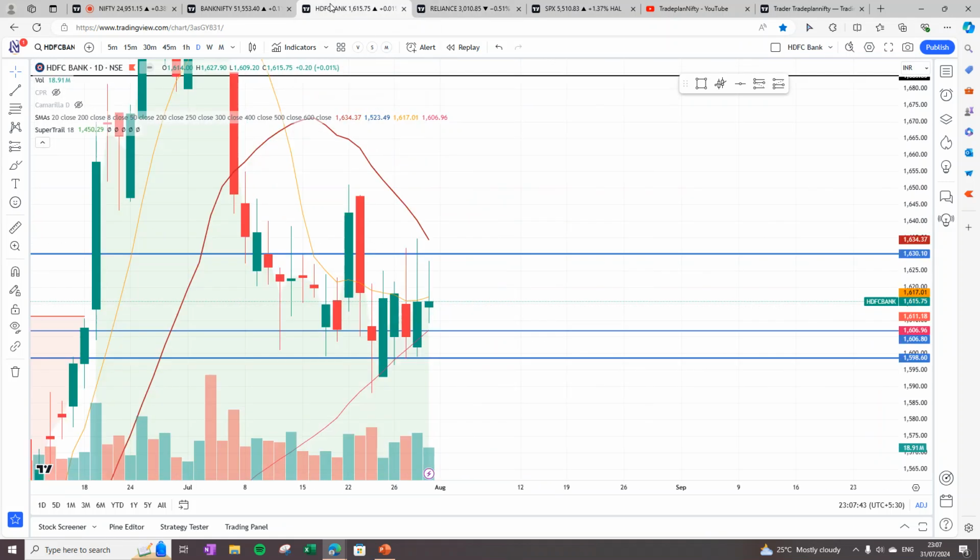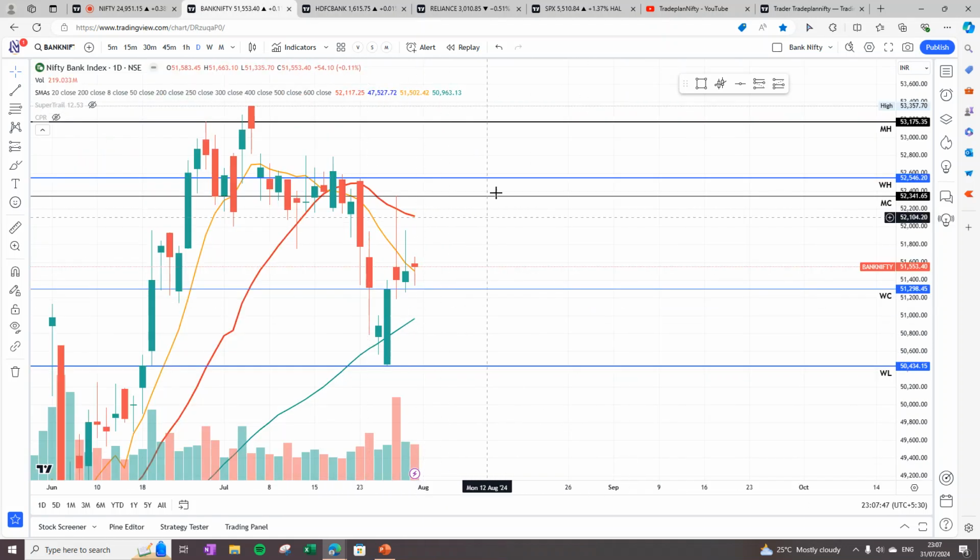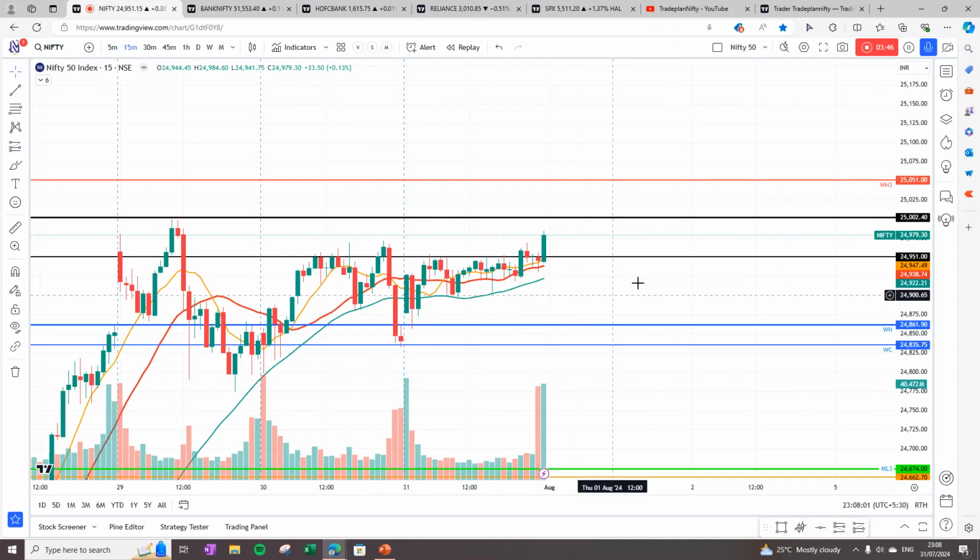So Reliance is uncertain. HDFC is consolidating for a very long time, and Bank Nifty is showing certain degree of reversal on last week closing with a very strong support at 51,098 level. So with that in background, let's have a look into Lalaji, which is Nifty.